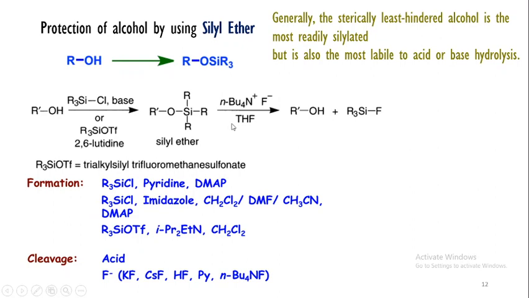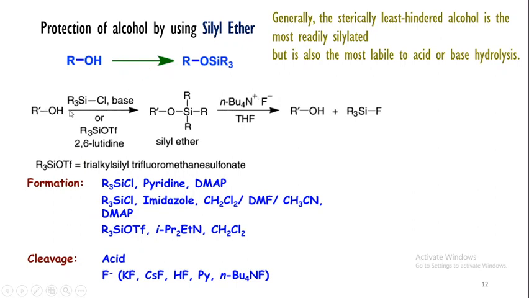In the last lecture, we already discussed the protection of OH by using simple ethers and alkoxy ethers. In this lecture, we are going to study the protection of alcohol by using silyl ethers. In this case, the alcohol is converted into silyl ethers, and the silyl ethers can be formed by using trialkyl silyl chloride in presence of base or trialkyl silyl trifluoromethane sulfonate in presence of base.